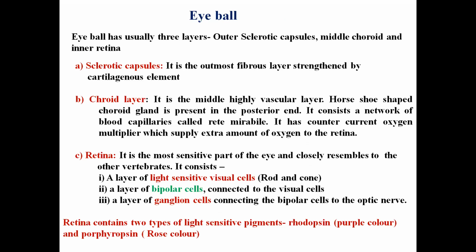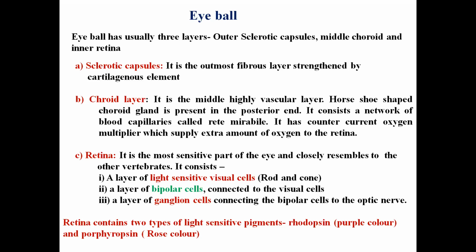Here the counter current oxygen multiplier mechanism occurs to supply an extra amount of oxygen to the retina. And the innermost part of the eyeball is the retina, and it is the most sensitive part of the eye,